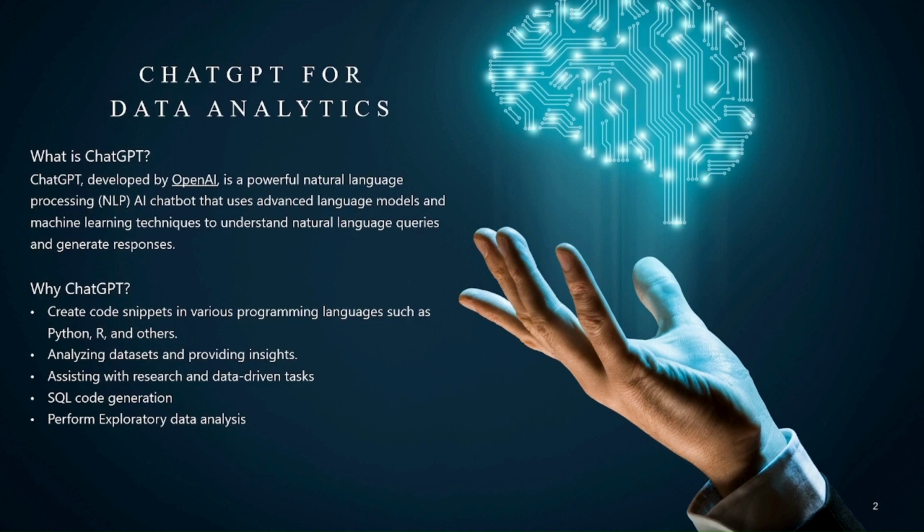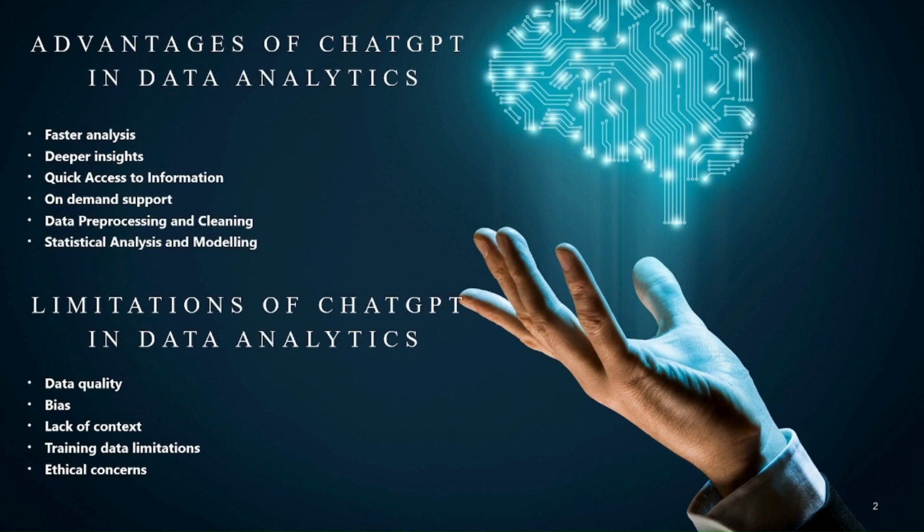But ChatGPT is not just useful for analyzing text data. It can also be used to analyze structured data such as financial data or customer data. This is because ChatGPT can generate human-like text descriptions of this data and make it easier for humans to interpret. So ChatGPT is changing the game in the field of data analytics, and we can use it for various purposes like sentiment analysis, customer service, market research, fraud detection, and we can also use it for data visualization. And as this tool has quickly become one of the most promising technologies, it has some advantages as well